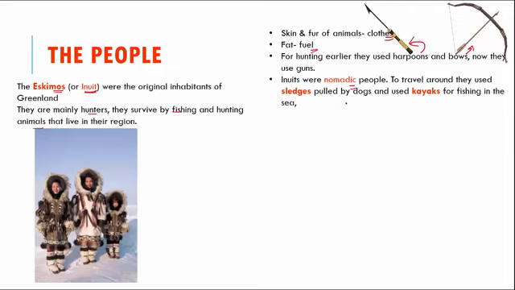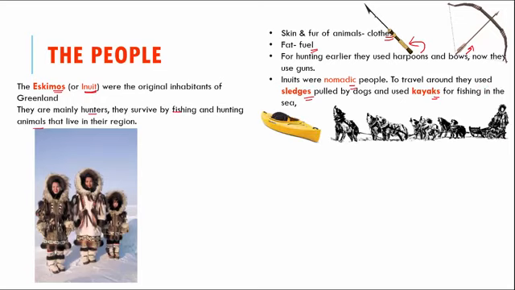They don't have a fixed home. And to travel around, they generally use sleighs that are pulled by dogs as well as kayaks to move around in water. Now, how do they look? This right here is a kayak, and this is a sleigh pulled by dogs. So, these are the modes in which they move around.